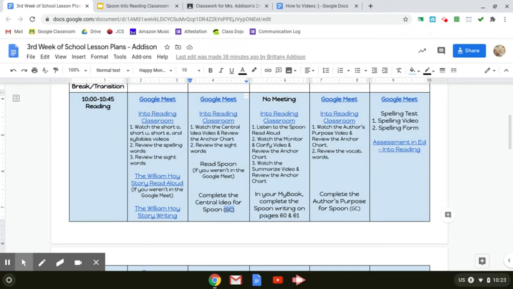Now, for Wednesday, since we don't have a meeting, you have some things here that you need to watch or look at, and then you are completing some pages in your My Book. Thursday, same thing, Into Reading Classroom, and then you are completing an activity in Google Classroom.